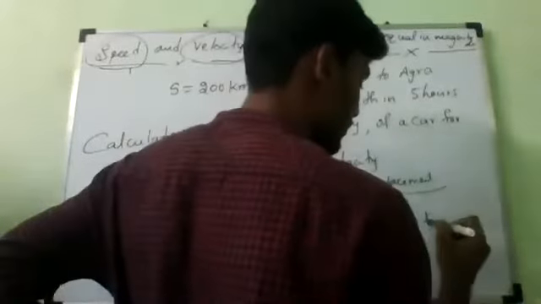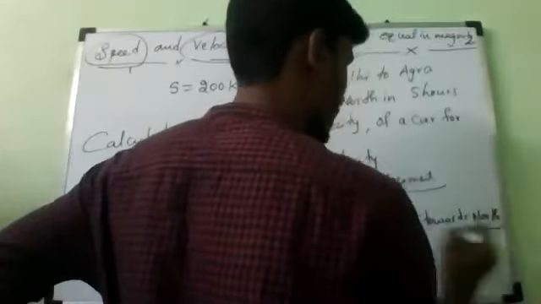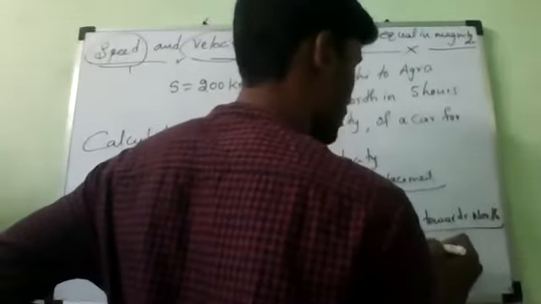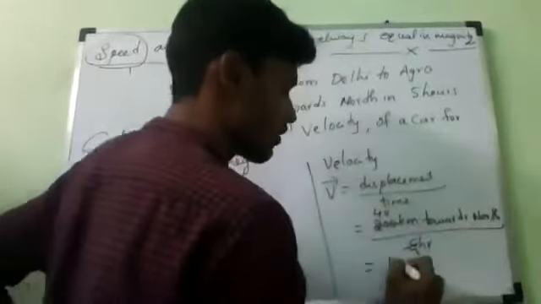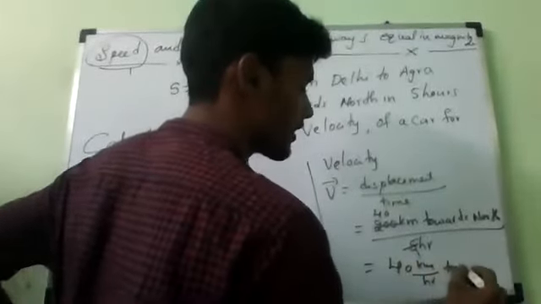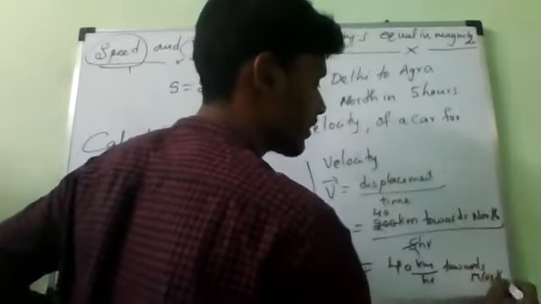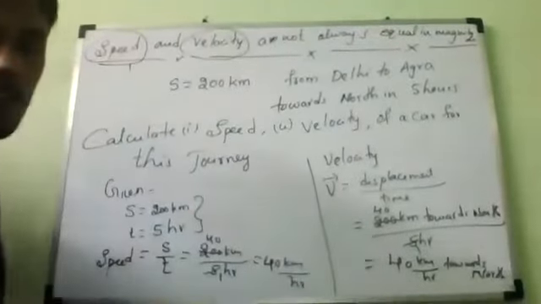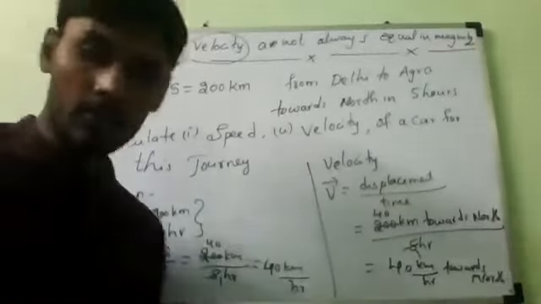Towards north, divided by time, which is 5 hours, which is equal to 40 kilometers per hour, in which direction? Towards north. That's all. Is it yes or no?